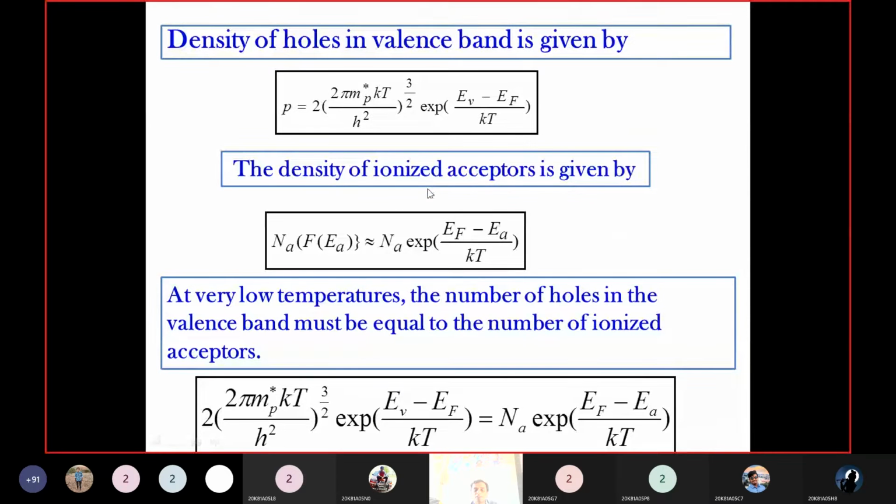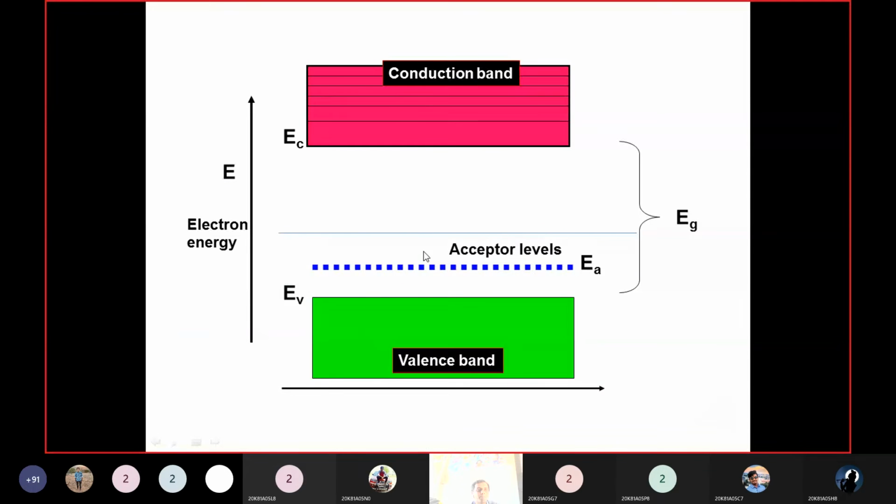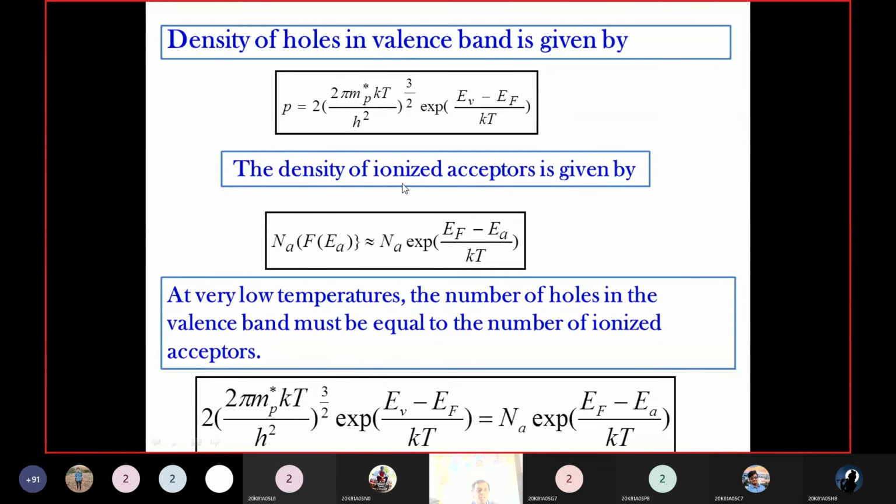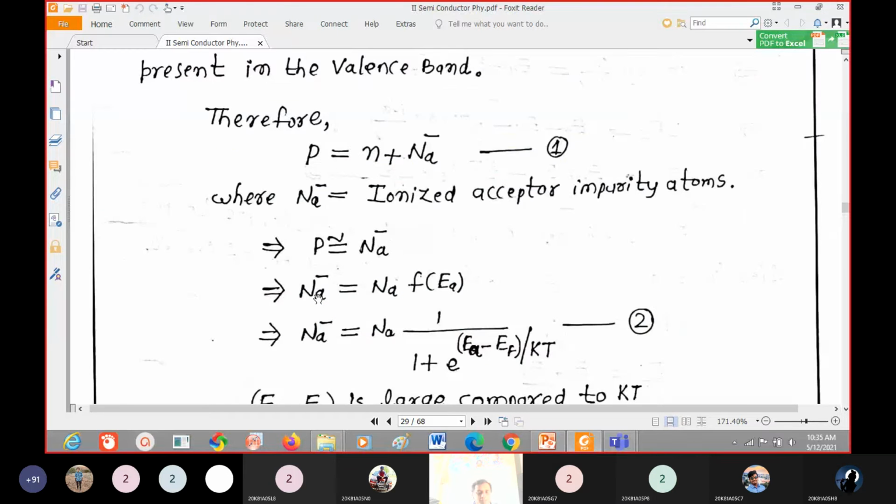Here F of Ea equals 1 by 1 plus e power (Ea minus Ef) by kT. I will show you that equation. So this is the F of Ea value. Here Na bar is the ionized acceptor atoms, which equals Na into F of Ea.